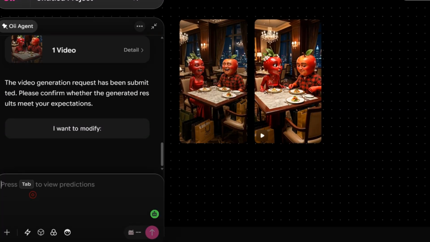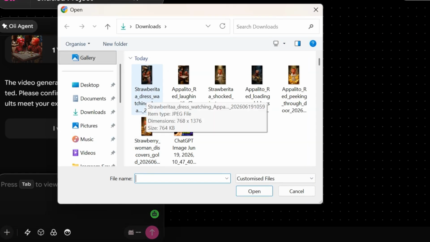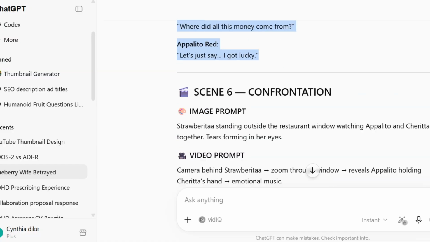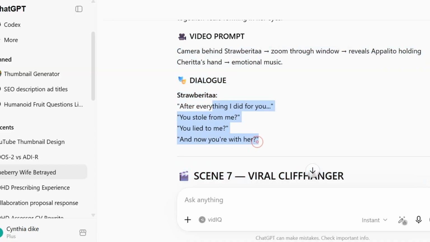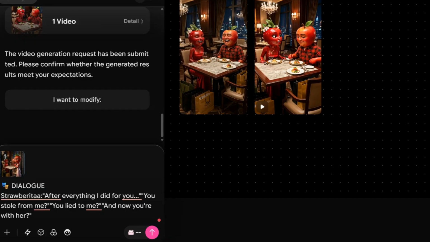So I will go ahead and add more scenes to this. I'll click on add more image because I'm still working on that particular storyline. I'll just add this to the box. Then the next is for me to add my prompt. I'll head over to ChatGPT to copy my next video prompt and dialogue scene. Just copy your video and dialogue prompt, then head over to the platform and paste it. Remember to make adjustments to the dialogue.